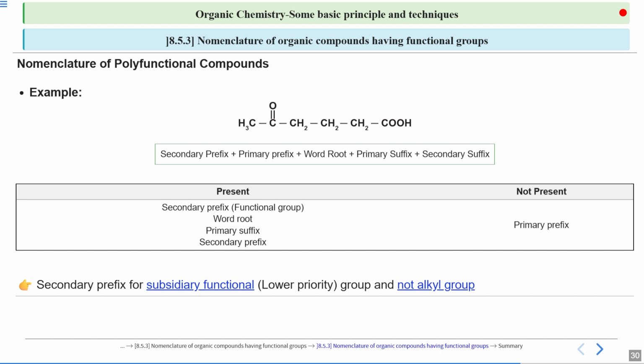Remember this part now. The secondary prefix is for subsidiary functional group, the lowest priority group, and not the alkyl group. So this is a change now from the previous discussion. A small change. Initially you were using the secondary prefix for alkyl groups that are attached to the main chain as branch, but now you are using it for the subsidiary functional group in case of two functional groups present.